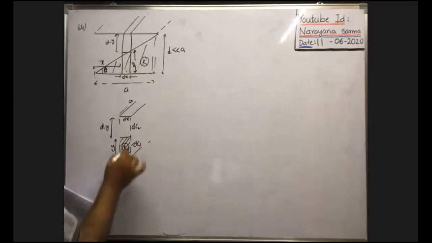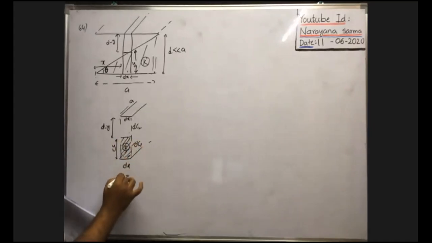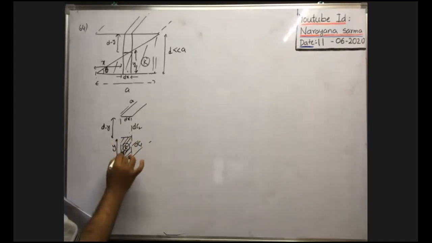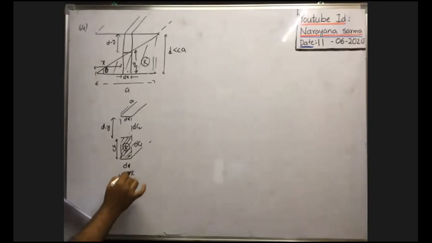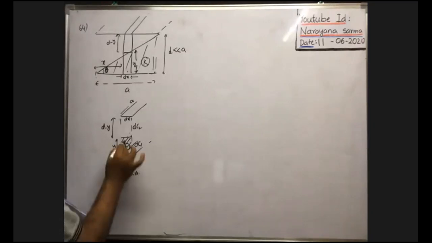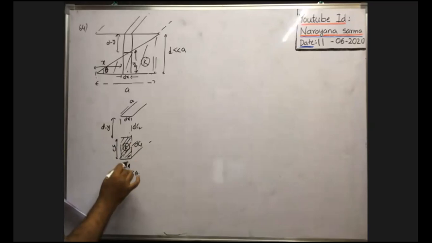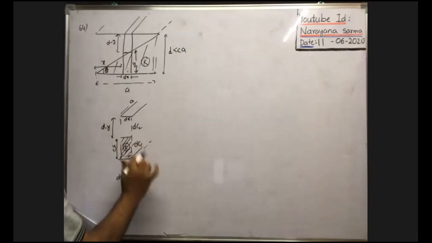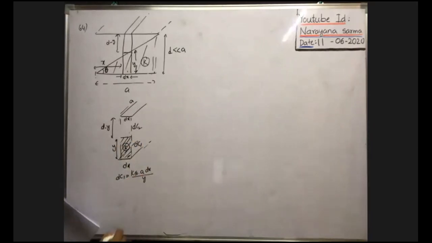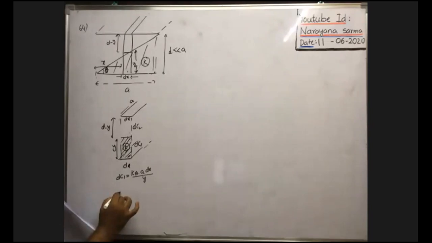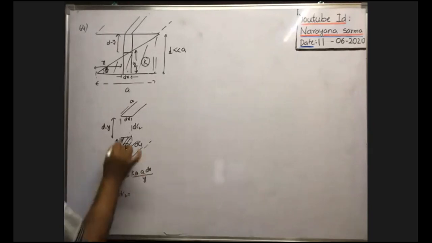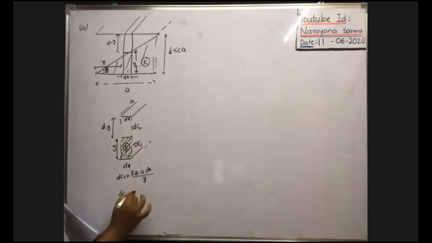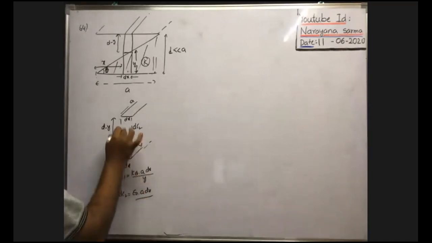Now tell me, what is the capacitance of this one? dC1 is equal to K, the dielectric constant, into epsilon naught into the area of this plate of this capacitor. Area means dx into side A, so K epsilon naught A dx by the distance between these two plates, which is y. Similarly, dC2 is equal to epsilon naught A dx by the distance between these two plates. K is not there because it is vacuum.